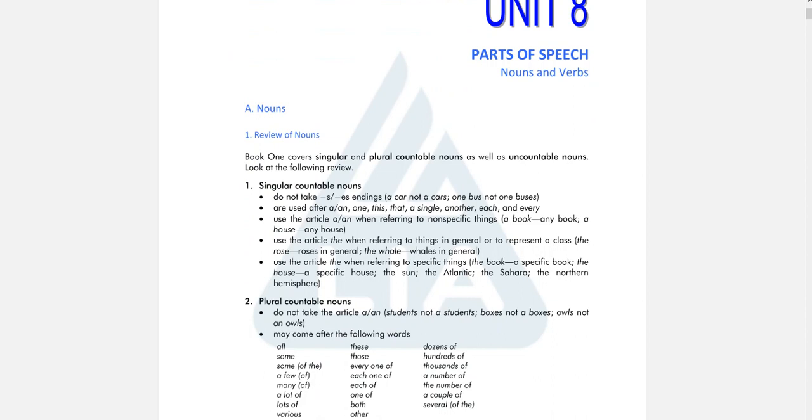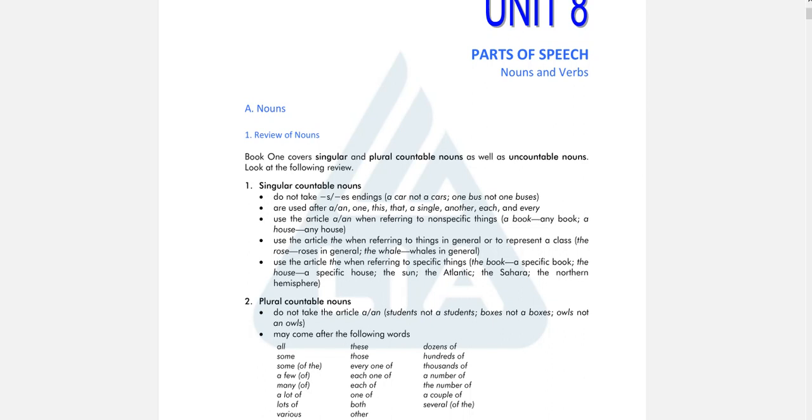Nouns can be divided into singular noun and plural noun. Singular countable nouns, you can check them out in your book. Just read the explanations here. They don't take s or es in the ending. For example, if it is singular, you say a car, you don't say a cars. So the correct one is without s. And then one bus, you don't say one buses.